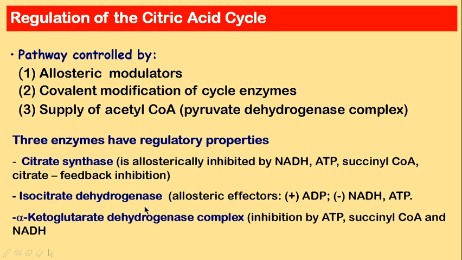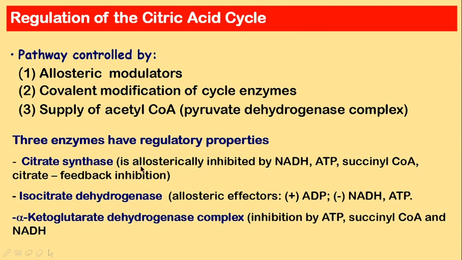Then isocitrate dehydrogenase also will be inhibited by ADP. If excess ADP is present, it will modulate this enzyme, whereas NADH and ATP, if present in excess amounts, will act as negative stimulators for isocitrate dehydrogenase. Alpha ketoglutarate dehydrogenase will be inhibited by excess ATP, succinyl CoA, and NADH. So this is how the enzymes will be regulated.